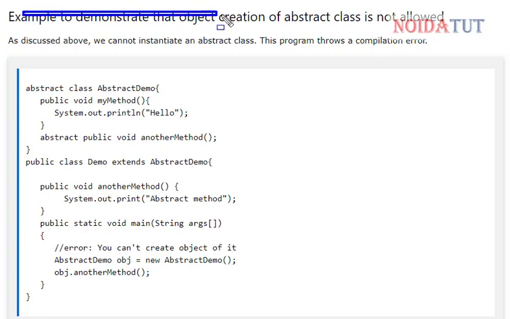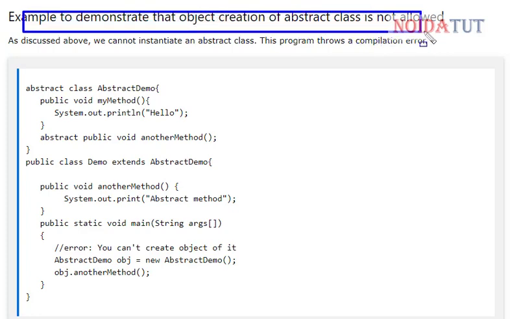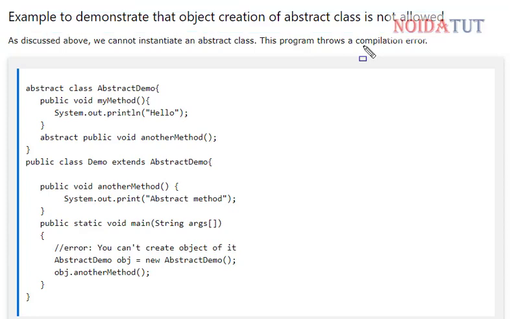Now an example to demonstrate that object creation of abstract class is not allowed. We have an abstract class, we have an abstract method, then we have another class, then we have another function.